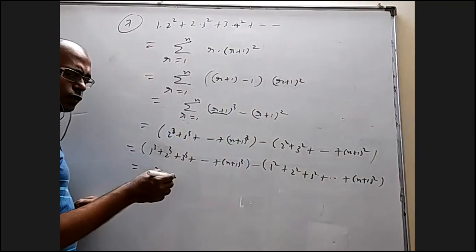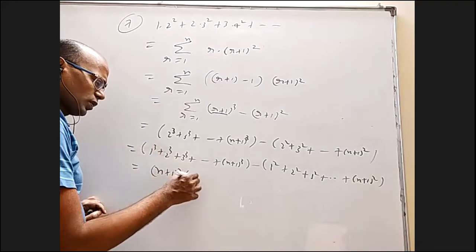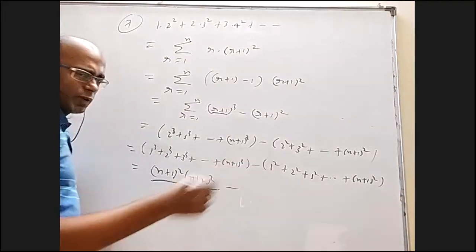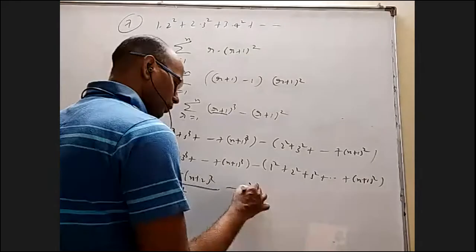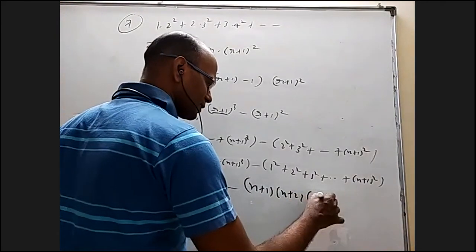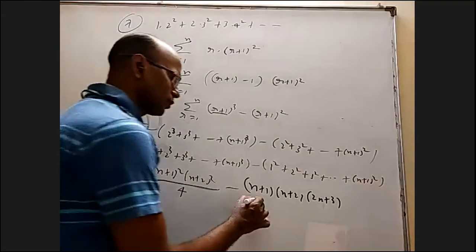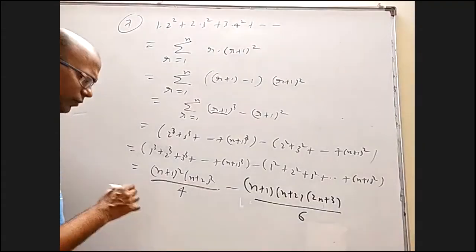This is the sum of cubes of n natural numbers, n square into (n plus 1) whole square by 4, so (n plus 1) whole square into (n plus 2) whole square by 4. This is the sum of squares of natural numbers, but up to n plus 1. Normally it is n into (n plus 1) into (2n plus 1) by 6, but n is replaced with n plus 1, so (n plus 1) into (n plus 2) into (2n plus 3) by 6. You can take something common and simplify if required.